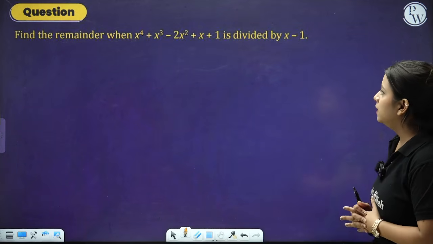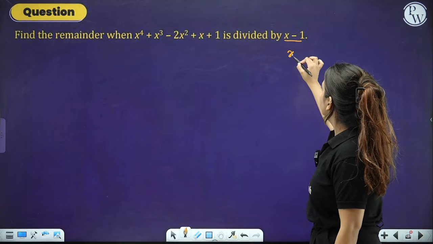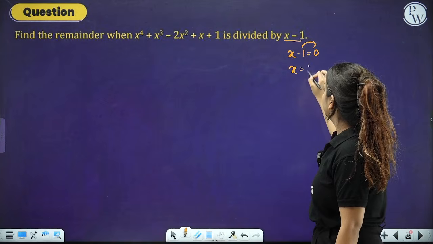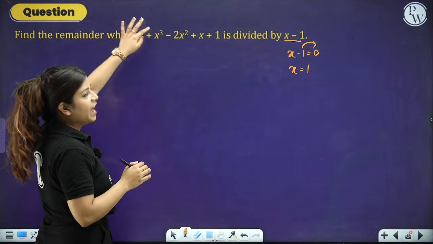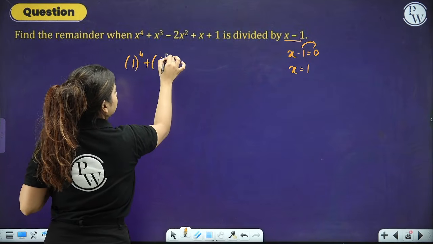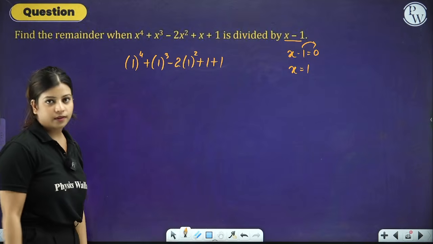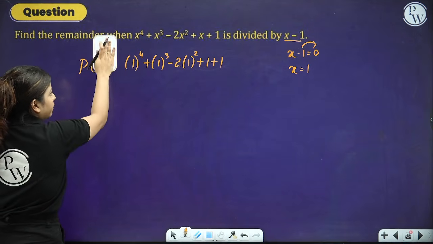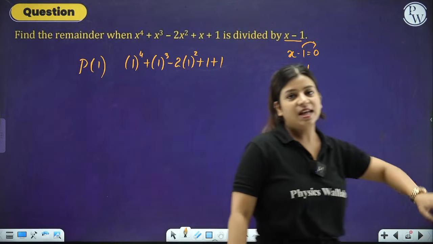We have to find the remainder if it is divided by x minus 1. The very first thing is put the divisor equivalent to 0. Just transpose this negative 1 to the right hand side and it becomes positive 1. Now put this positive 1 wherever you can see x. So this will become 1 to the power 4 plus 1 to the power 3 minus 2 into 1 square plus 1 plus 1. So in the polynomial p(x), in the place of x we have substituted 1 because we got the value of x as 1.